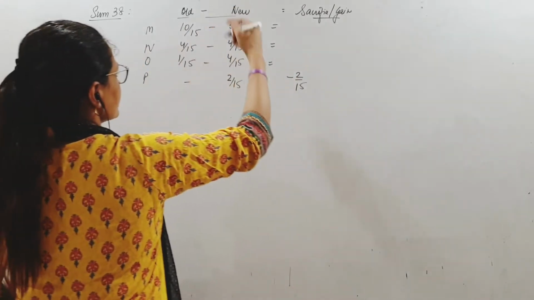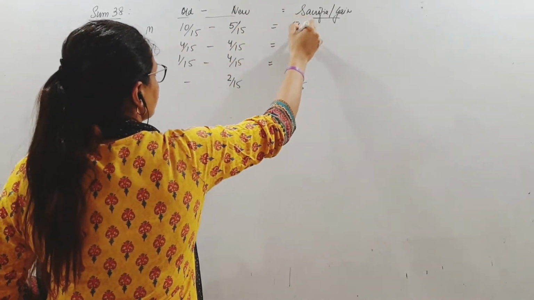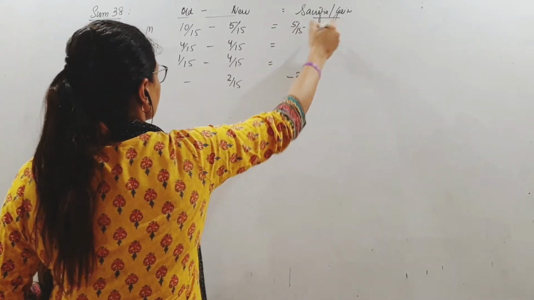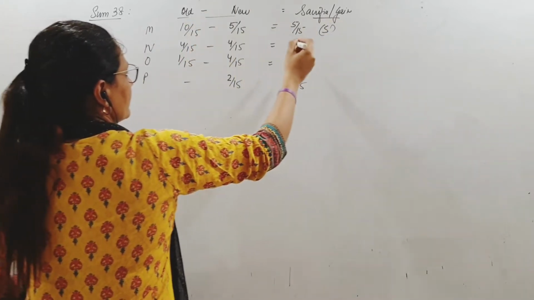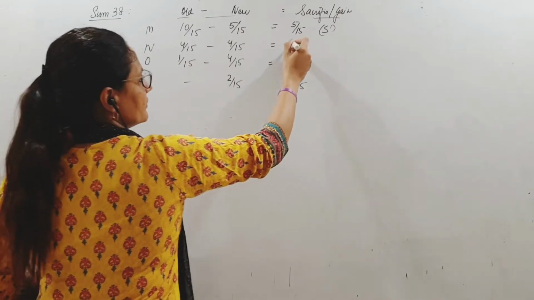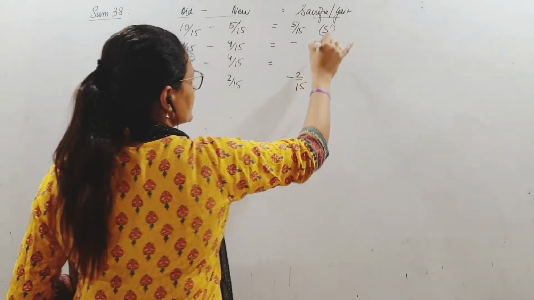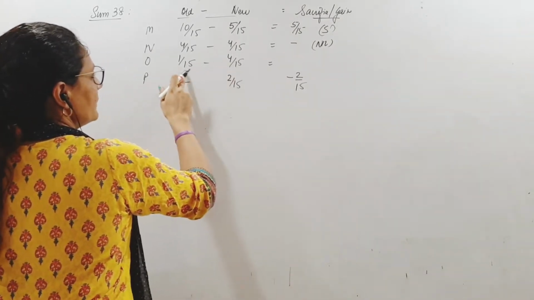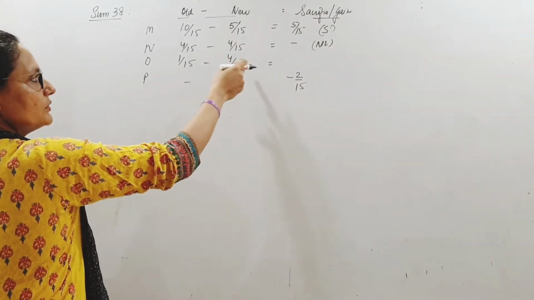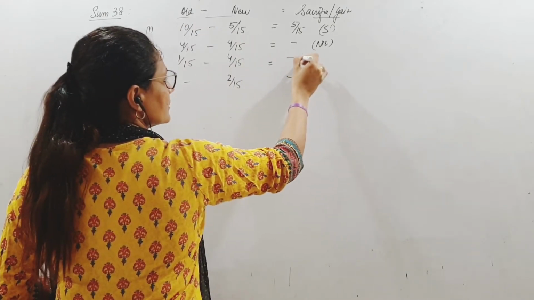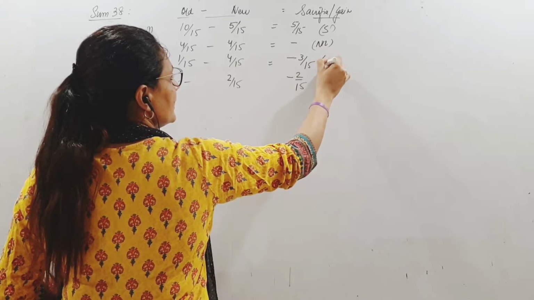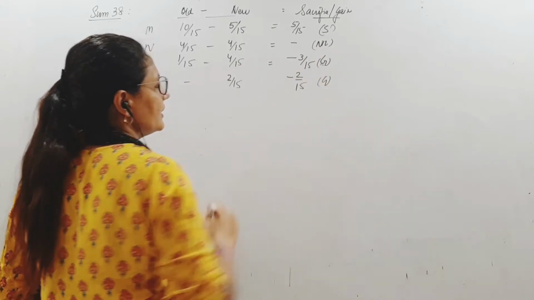Now let's see this. 5/15 comes in positive, so Mohan is a sacrificing partner. 4/15 minus 4/15 is nil, no sacrifice, no gain. For this one, 1/15 minus 4/15, the new ratio is more, so he is also a gaining partner.